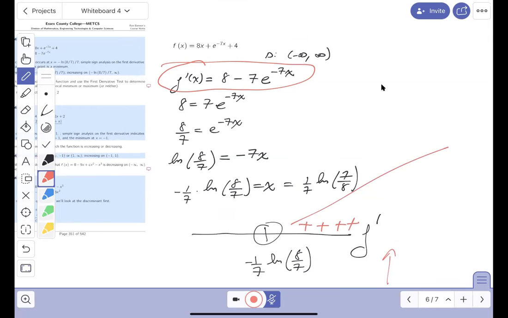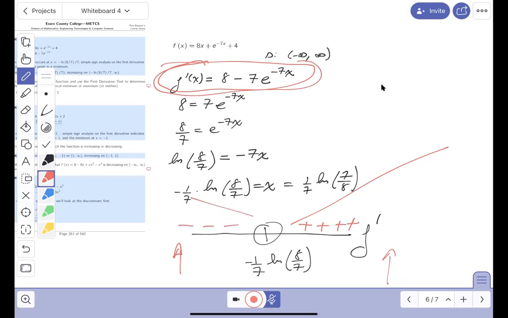Now let's go below that natural log number, to a really safe number. I would do minus 1 billion. That might sound outrageous, but I know for safety reasons that's fine. And what do you get now? If you put a minus billion into this derivative, you would get e to the 7 billion, which is an incredibly large positive number. 8 minus 7 times an incredibly large positive number would be negative.